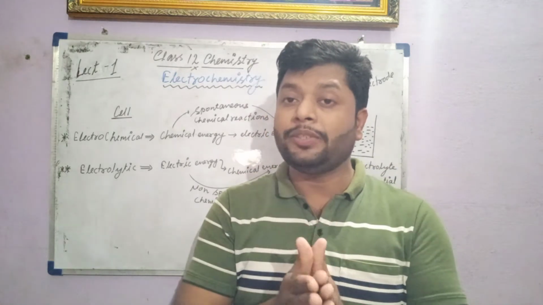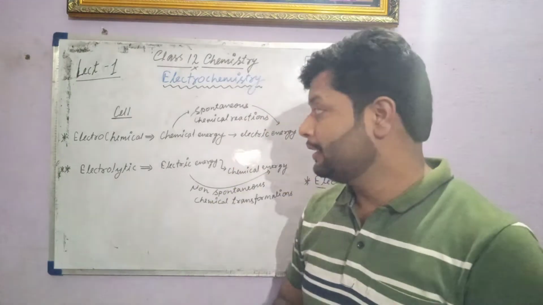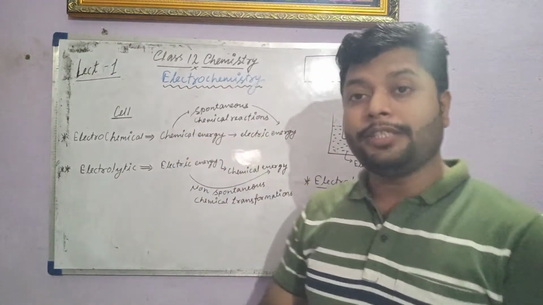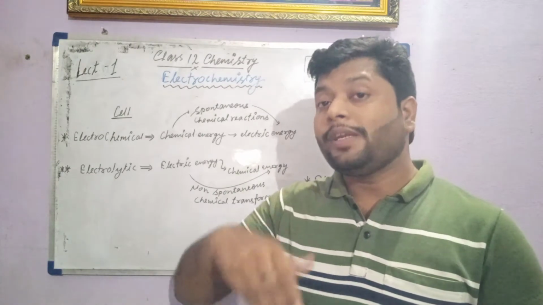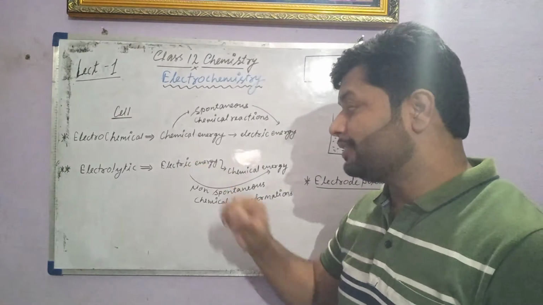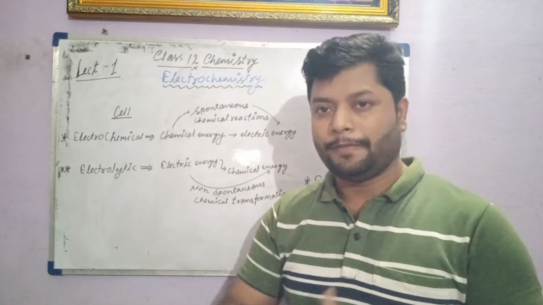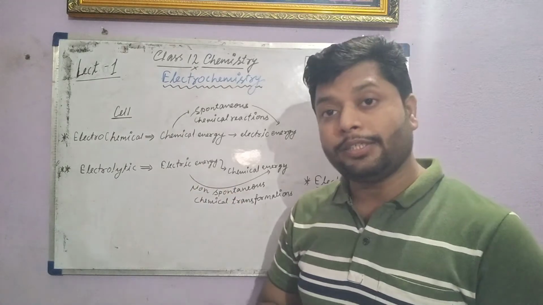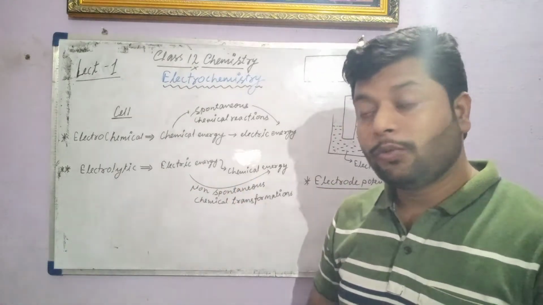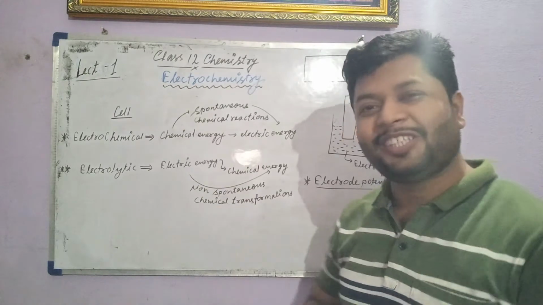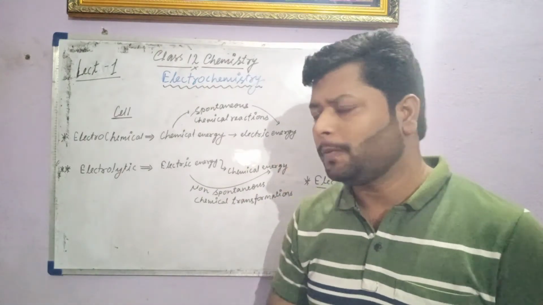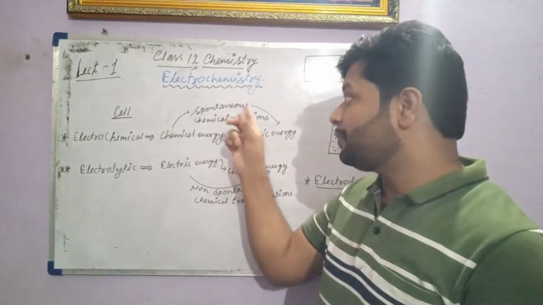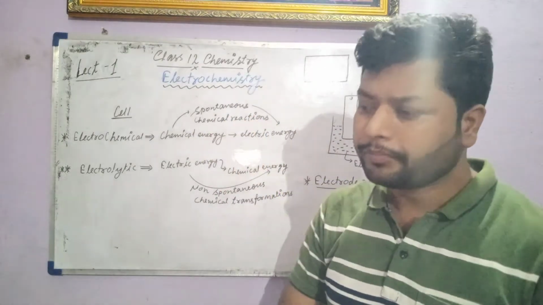The fine difference is how the cell converts chemical energy to electrical energy, and how there will be chemical reactions when we pass electrical energy through the cell. So the electrolytic cell is about the conversion of electrical energy to chemical energy, which is a non-spontaneous chemical transformation. We have to discuss that also. And chemical energy to electrical energy is the conversion of spontaneous chemical processes or reactions.